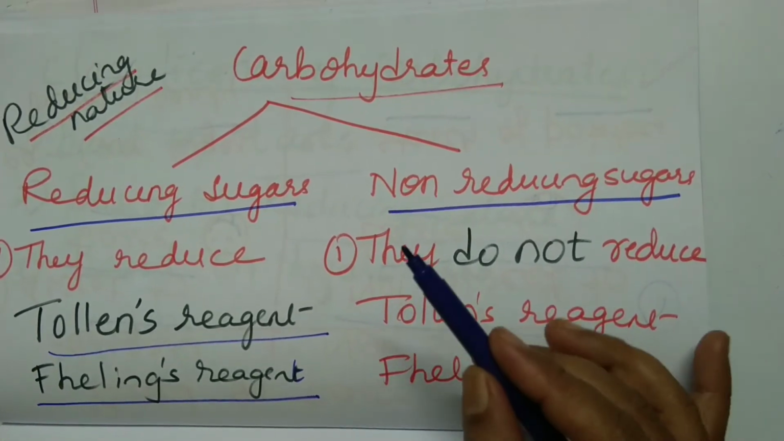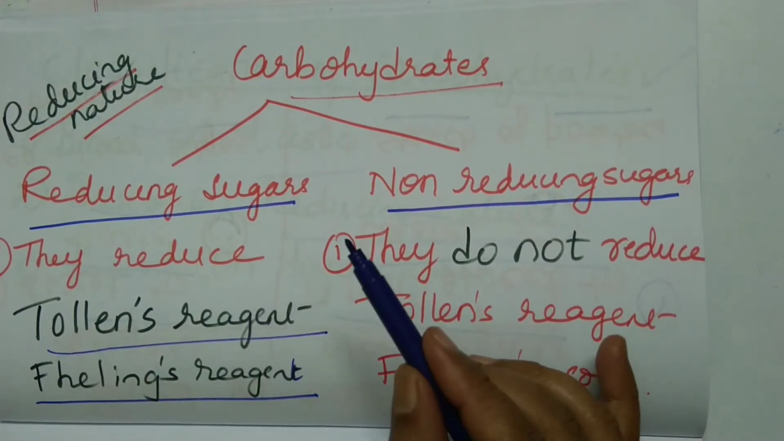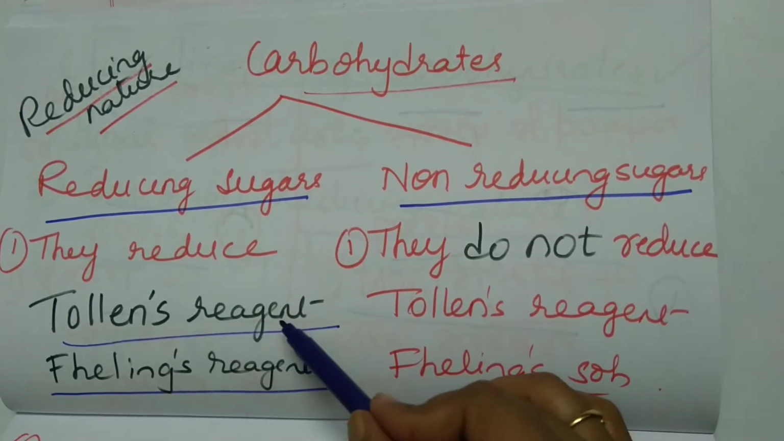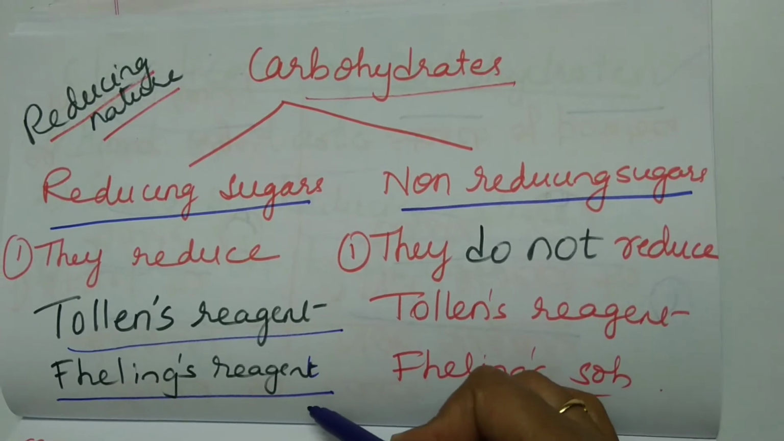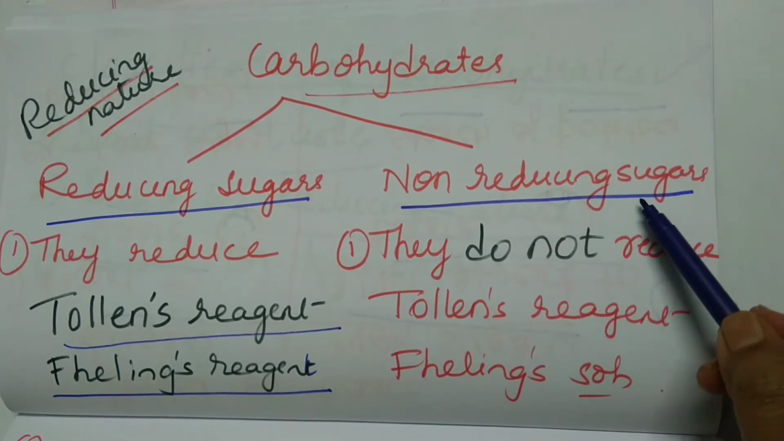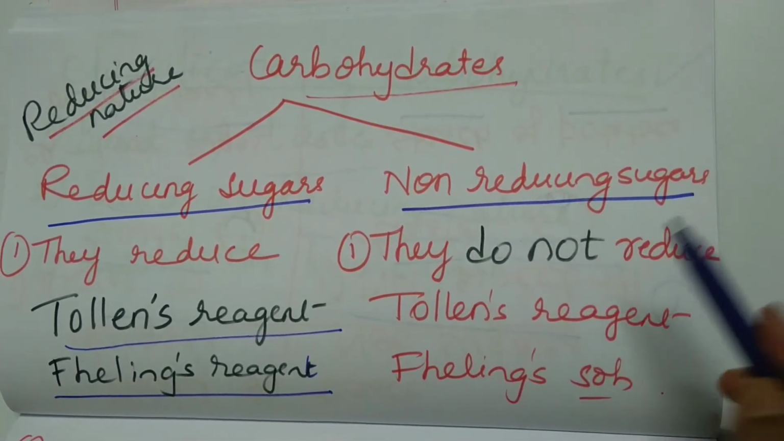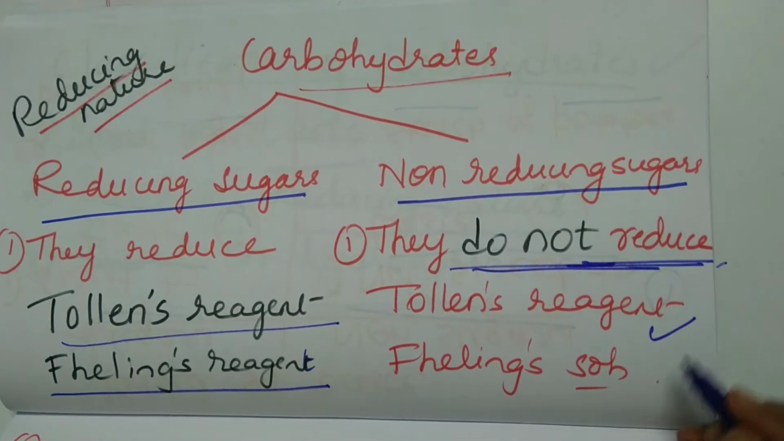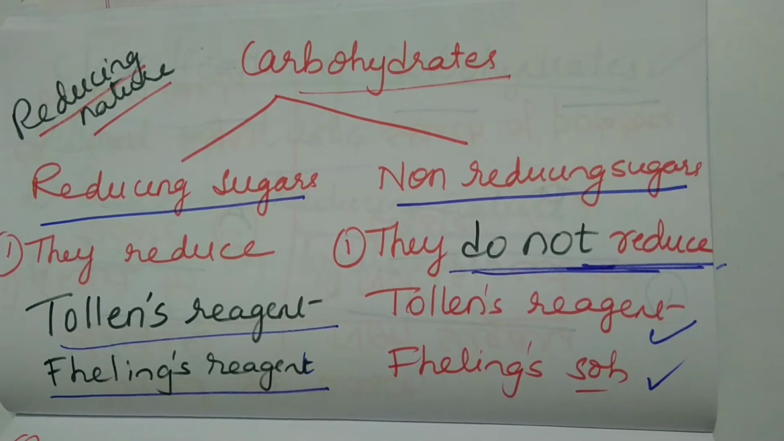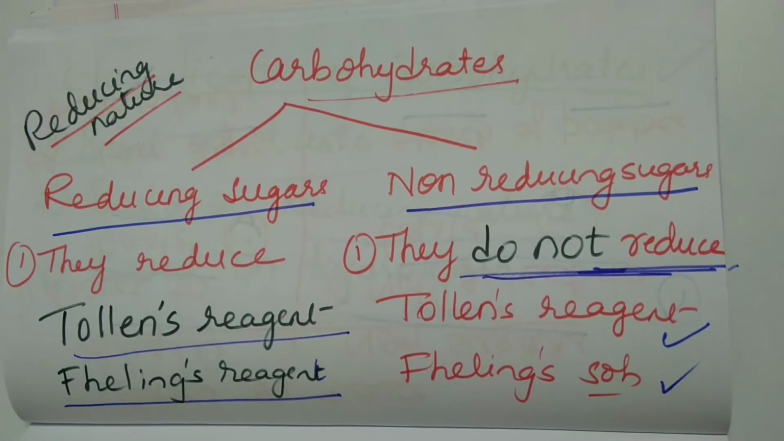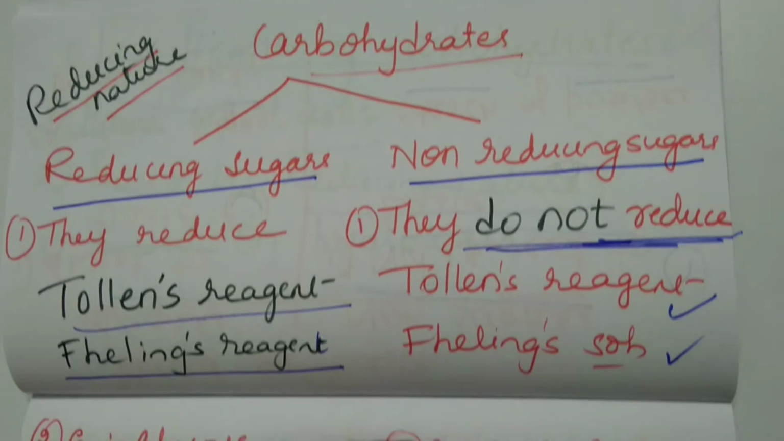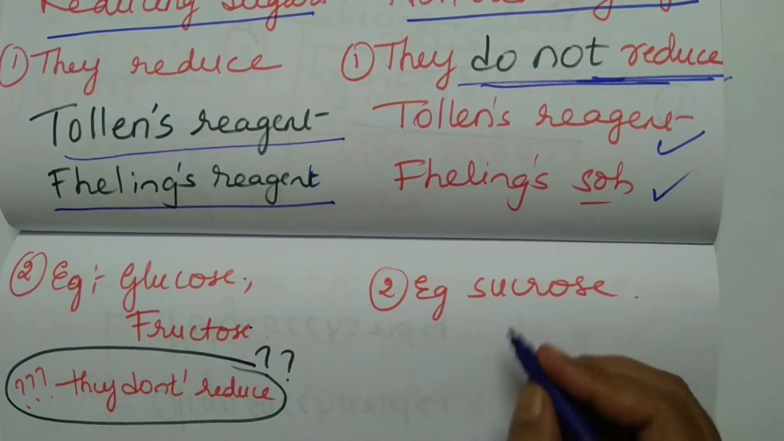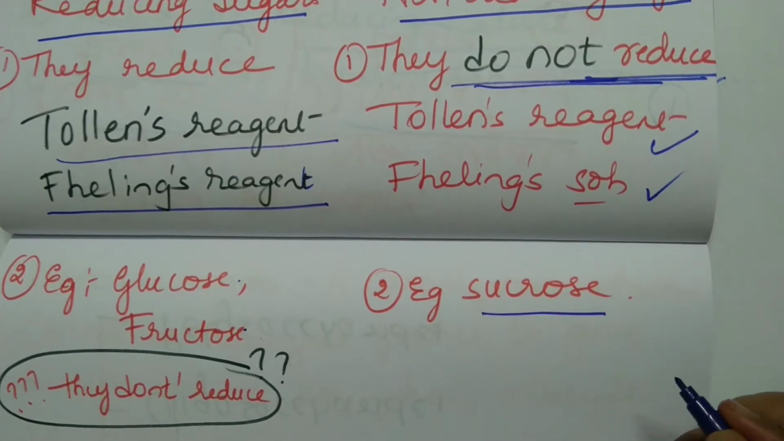So what do carbohydrates do? Some of them, which are called reducing sugars, reduce Tollen's reagent and Fehling's reagent. There are some carbohydrates called non-reducing sugars which do not reduce Tollen's reagent and Fehling's solution. Examples: glucose and fructose are reducing sugars, whereas sucrose is a non-reducing sugar.